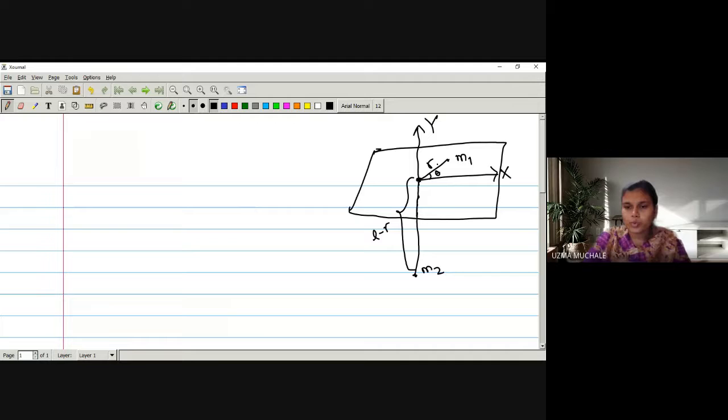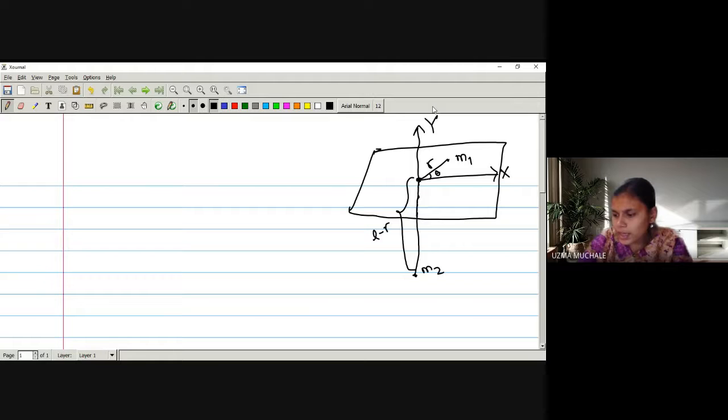So we have the two generalized coordinates r and theta, or you can say x and y, or you can say these are Cartesian coordinates. Later on we'll say whether they are generalized coordinates or not, right? So in this example also we have 2 point masses connected through a string, and the string is passed through a hole in the table. m1 is at a distance r from the origin, and m2 is at distance L minus r, because the total length of the string is L.